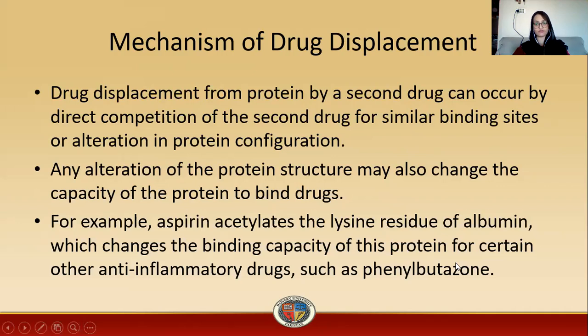which changes the binding capacity of the protein for certain other anti-inflammatory drugs such as phenylbutazone. So aspirin will acetylate the lysine residue of albumin, and it will change the binding capacity of this protein with other drugs which bind to the same protein. Say, for example, phenylbutazone binds to the same protein molecule. So when aspirin is already bound, it will change the capacity for phenylbutazone, and the binding capacity of phenylbutazone will be decreased.